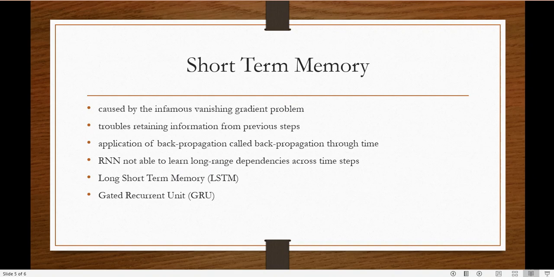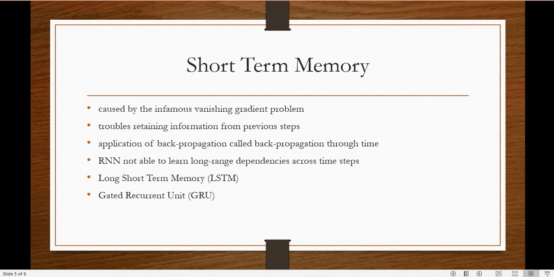As it is sequential data, it is like backpropagation through time. So the information that was sent, maybe the first part of the hidden state, or the earlier parts of it, has less impact on us.